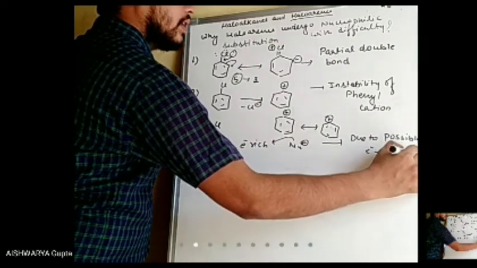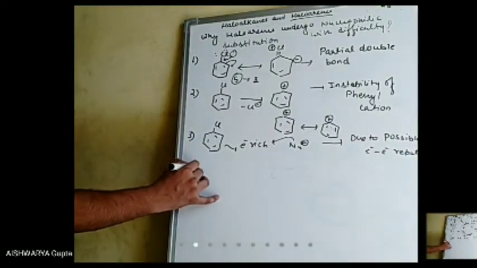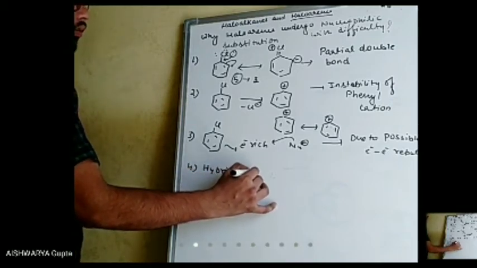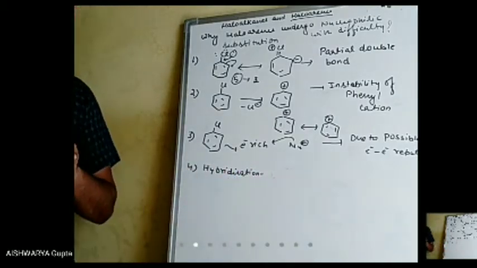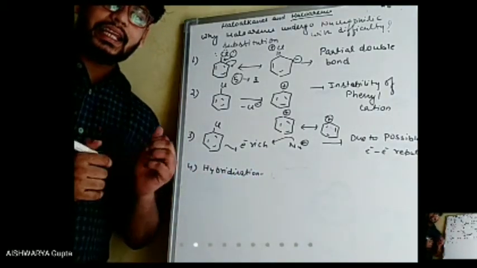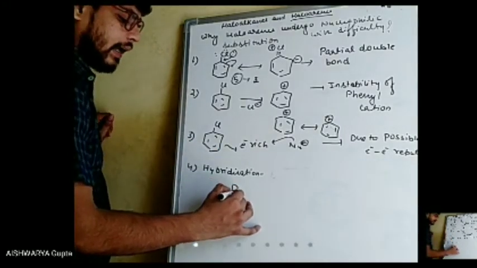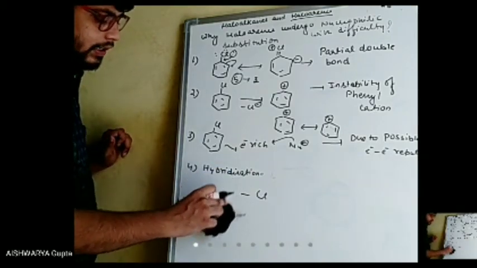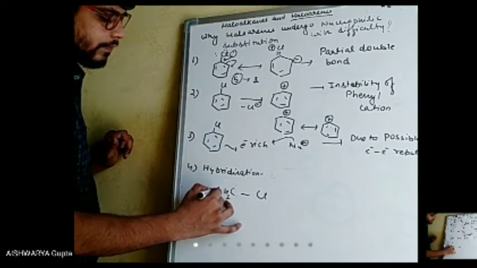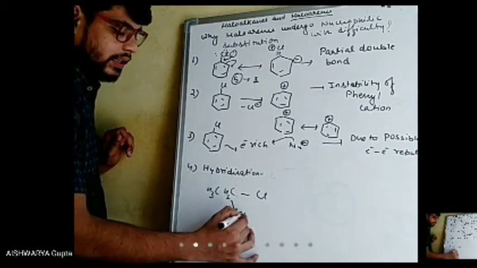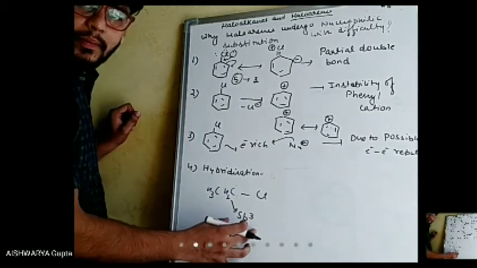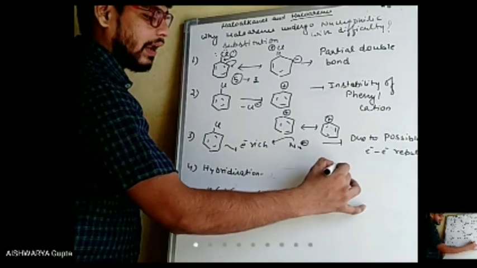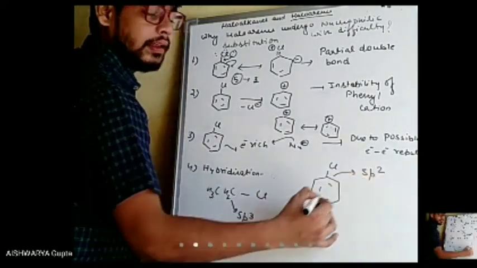Now the fourth one is hybridization. If we see the hybridization in case of haloalkane, let's say R-Cl, the carbon to which the halogen atom is bonded, let's say CH3CH2Cl, this carbon will be sp3 hybridized, whereas the carbon in case of haloarene will be sp2 hybridized.